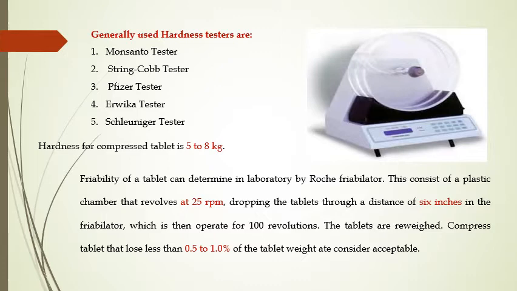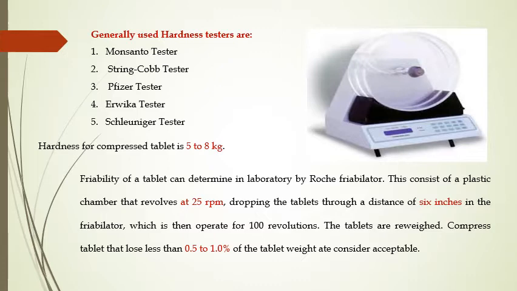Now the second one in this discussion is friability. Here, if you see the diagram, there is a friabilator. This apparatus is used for testing friability. The friability of a tablet can be determined in the laboratory by the Roche friabilator. It's actually the name of a company. So here we can use different types of friabilator.